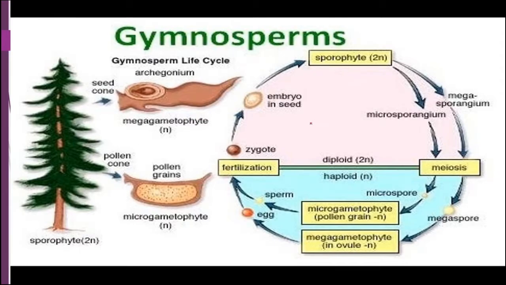So, we can see here that the sporophytic phase or the diploid phase is dominant over the haploid phase. That is why the alternation of generation is diplontic type of alternation of generation. And here this is the plant, producing the male and female gametes, and after their fusion they will produce the seed. Seed will give rise to the plant.